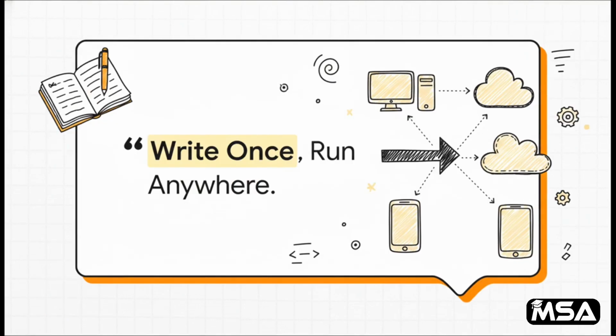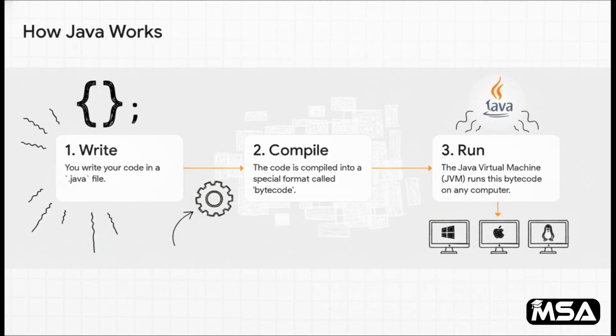And at the heart of Java, there's this core idea, this mantra: write once, run anywhere. Now that might just sound like a cool marketing slogan, but believe me, when Java first came out, this was an absolute game changer. It completely changed how people thought about software. So, how does Java pull off this magic? It's a simple three-step dance.